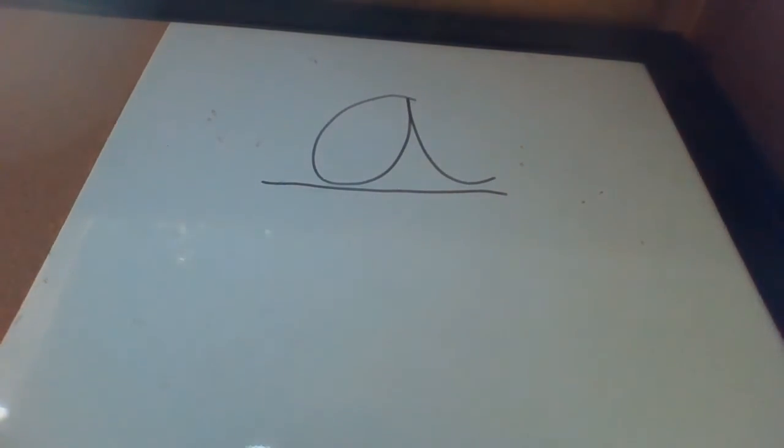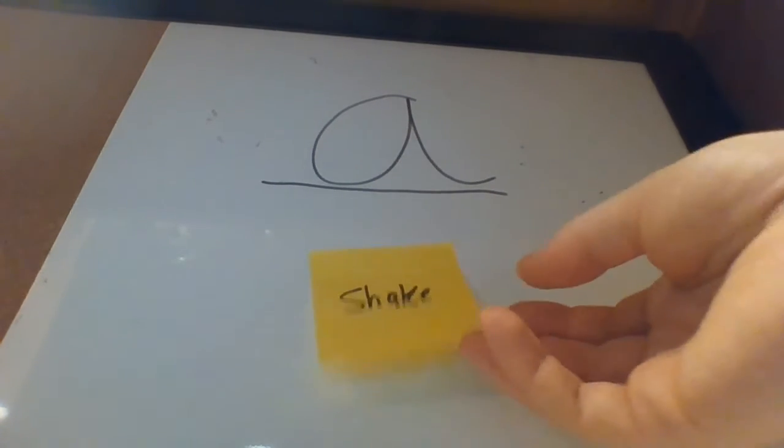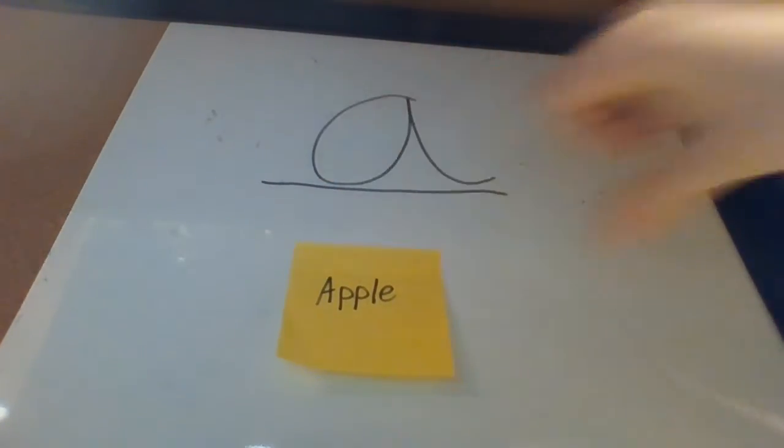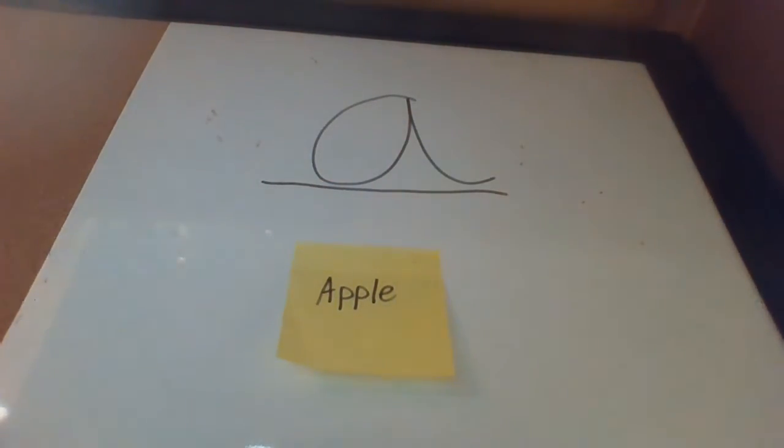And then finally, shake. That's it. Shake. The A is in the middle of the sounds between sh and k. So far, we've learned that a lot of times when there's an A in a word, it means we are supposed to say its name. But sometimes we are supposed to make a different sound. Ah. Like the sound we hear in the beginning of the word apple. Say it with me. Apple.